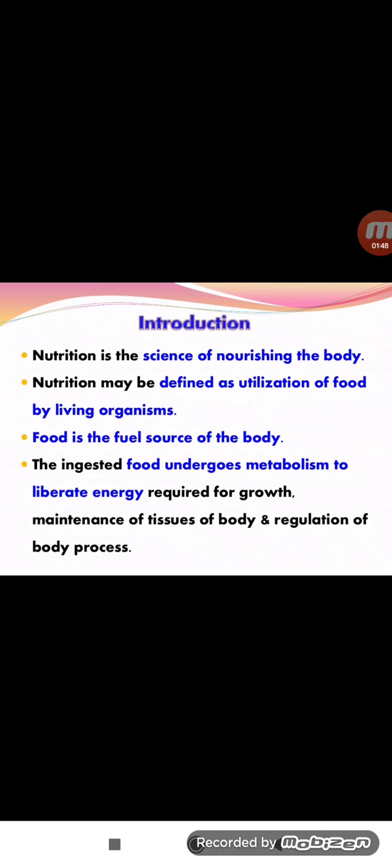How is energy produced from nutrition? What is its importance for growth? The next is metabolism, and the next is maintaining physical stability and chemical stability. We use this type of energy, meaning nutrition, for maintenance of the body's tissues and regulation of body processes, meaning metabolic rates, the respiratory system, cardiovascular system, urinary tract, central nervous system and autonomic nervous system. These all run on fuel. What is the fuel? Fuel is nutrition. So that is the introduction and importance of nutrition.